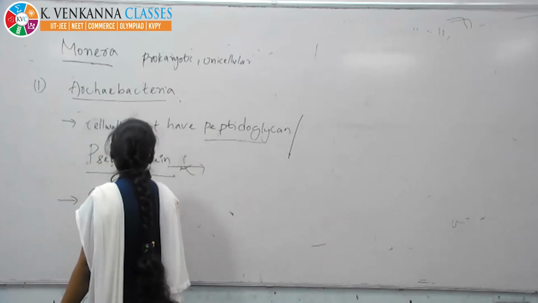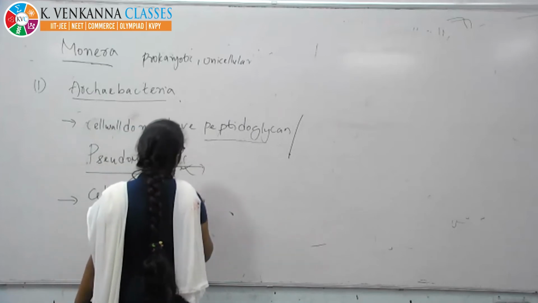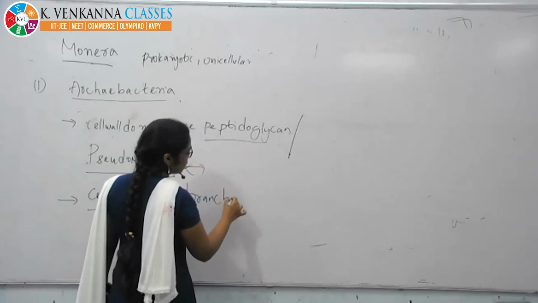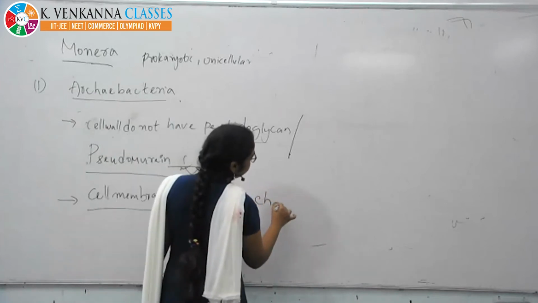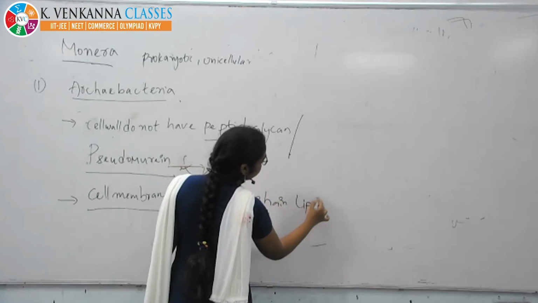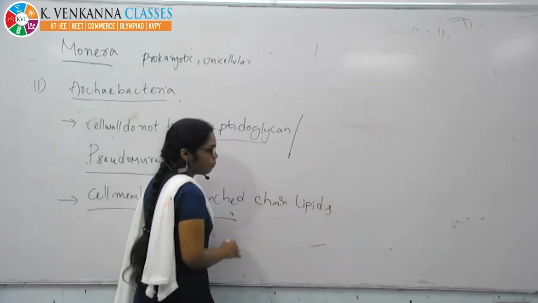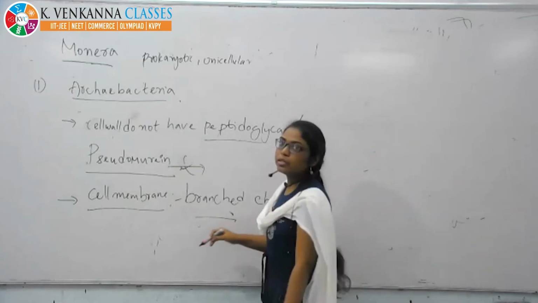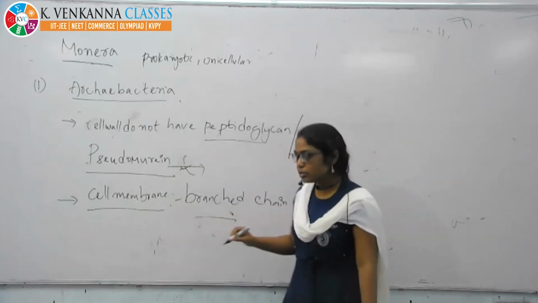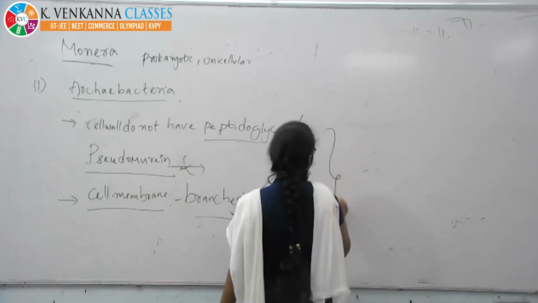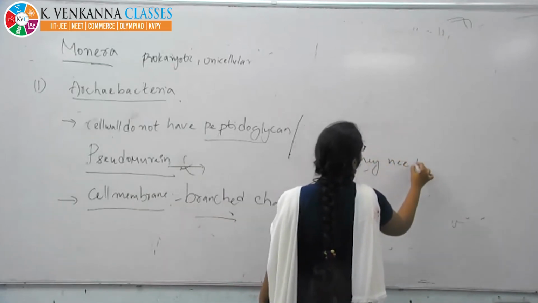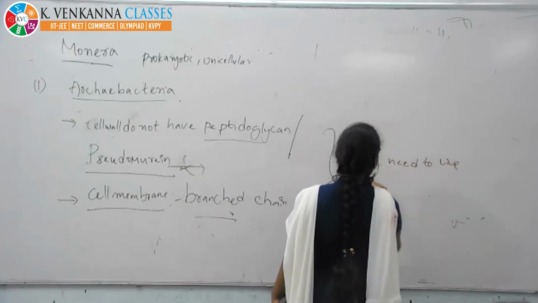In the membrane we have numerously branched chain lipids also. They are also branched, like this, with branches. Why is it not simpler? Why are they like this? Because they need to live in the most harsh conditions.